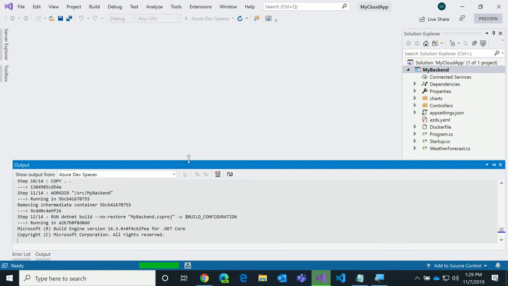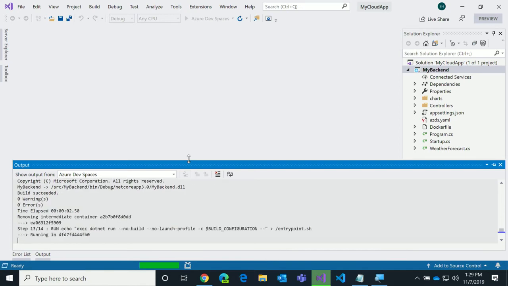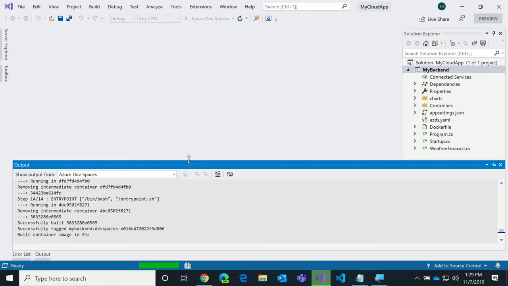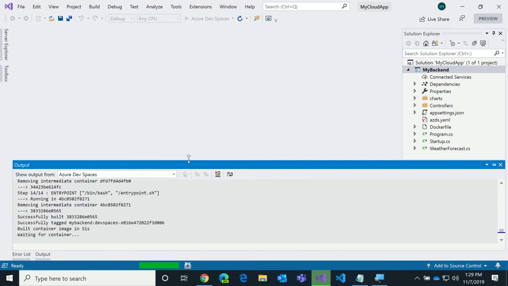That's just standard out from Dev Spaces in Kubernetes. All of that's happening in the cloud in his cluster. So we're actually syncing the files from Visual Studio, we're pushing them into the cluster, and we're doing all that build, pull, and deploy work in Azure and pushing it onto his dev space for him. Right. So now it's waiting for the container.